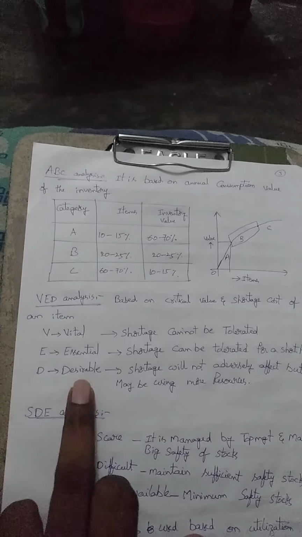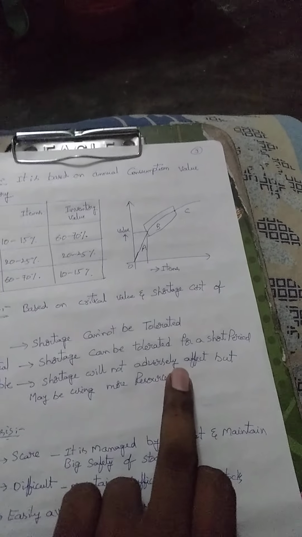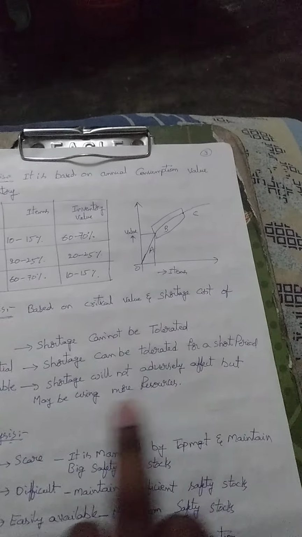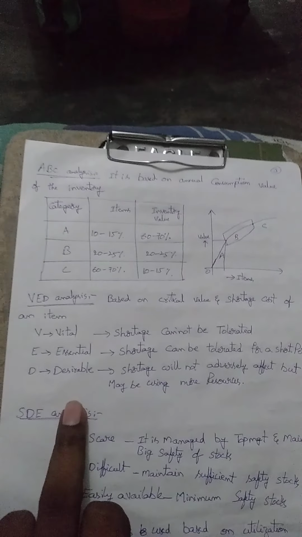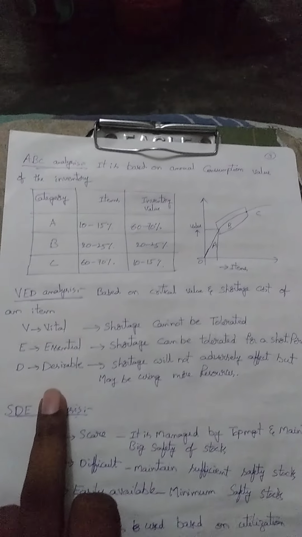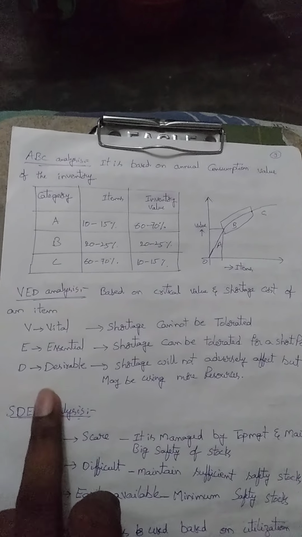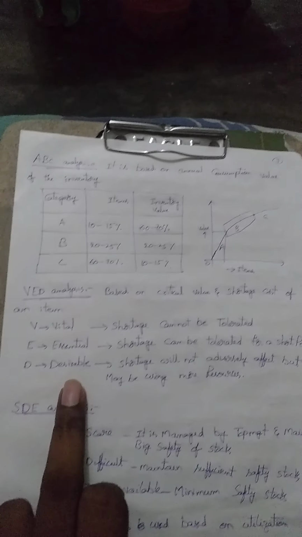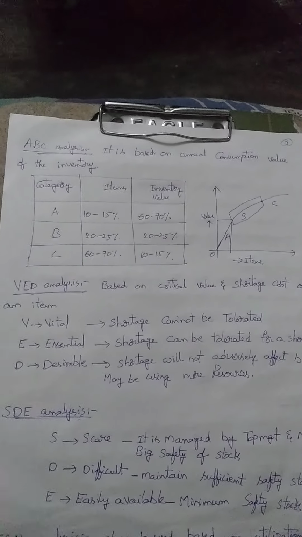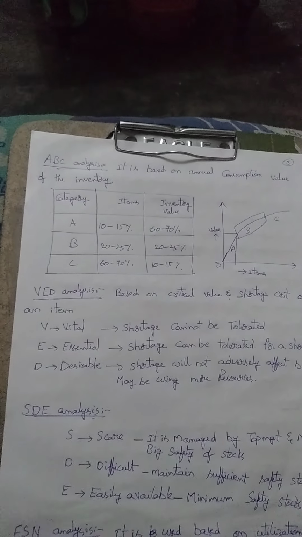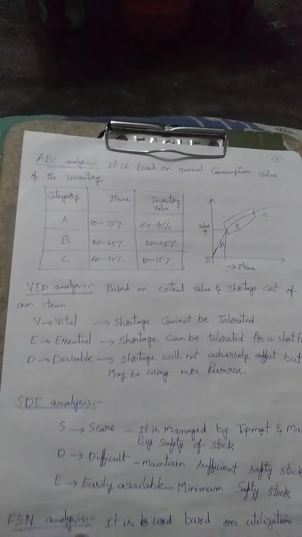D stands for desirable. Shortage will not be advised, but it may use more resources. So desirable is for improving qualitative and other concepts from the point of view. D is a desirable concept. So if the industry applies the VED analysis, it also gives good results.